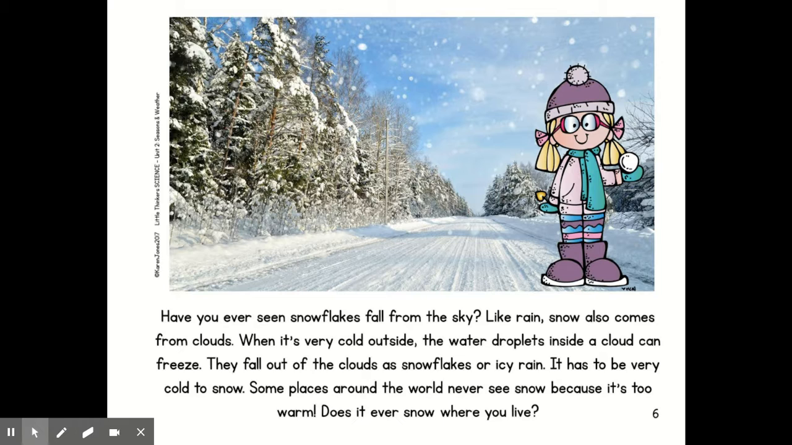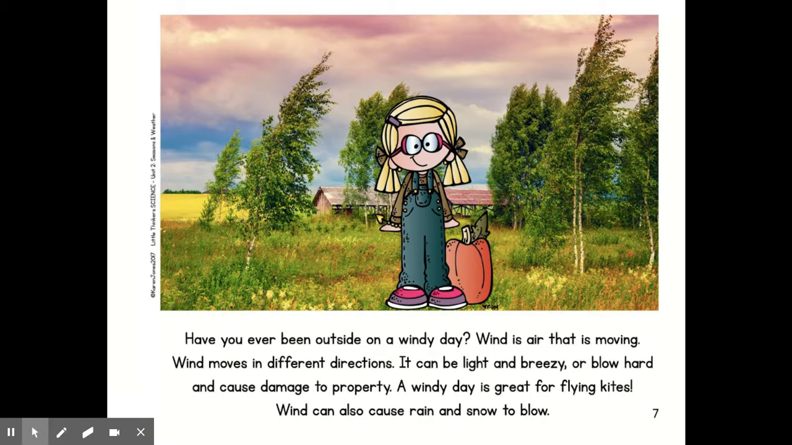Have you ever seen snowflakes fall from the sky? Like rain, snow also comes from clouds. When it's very cold outside, the water droplets inside a cloud can freeze. They fall out of the clouds as snowflakes or icy rain. It has to be very cold to snow. Some places around the world never see snow because it's too warm. Does it ever snow where we live? Right, it's very rare.